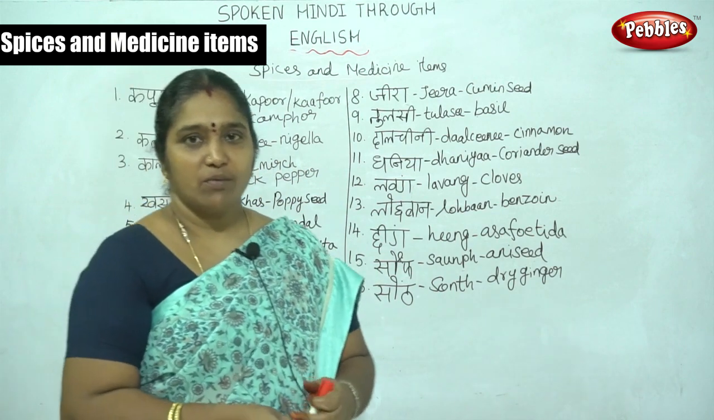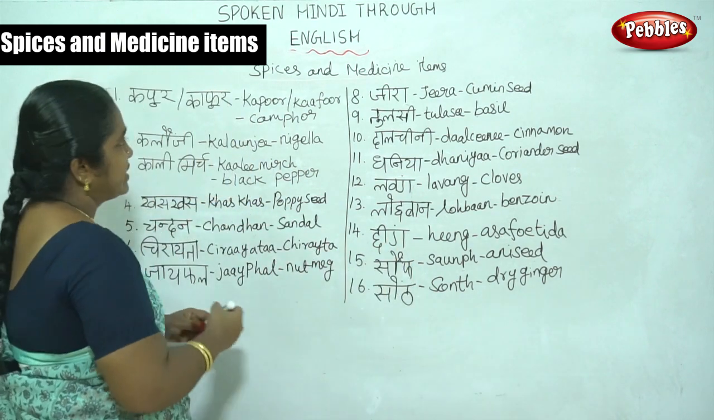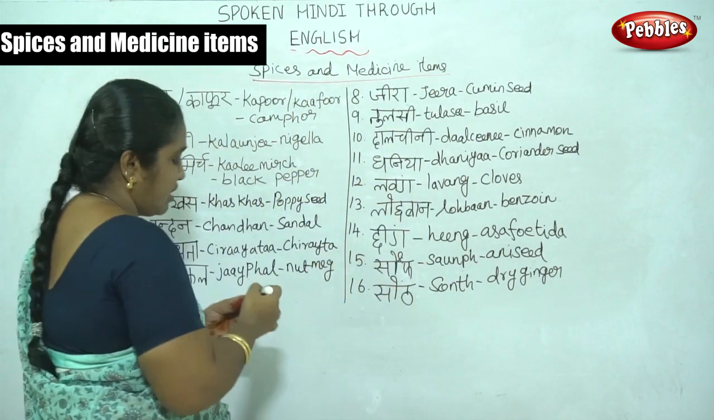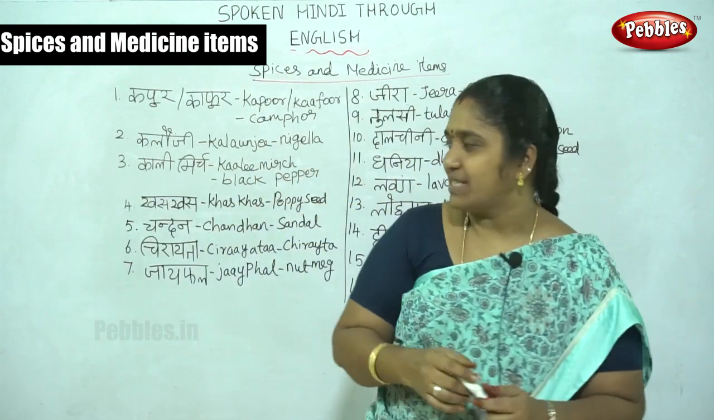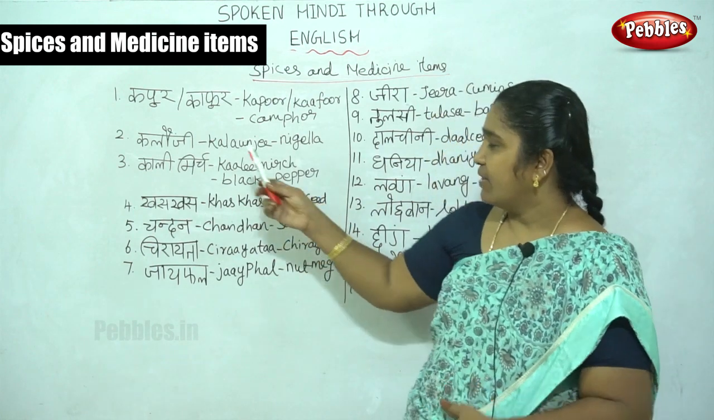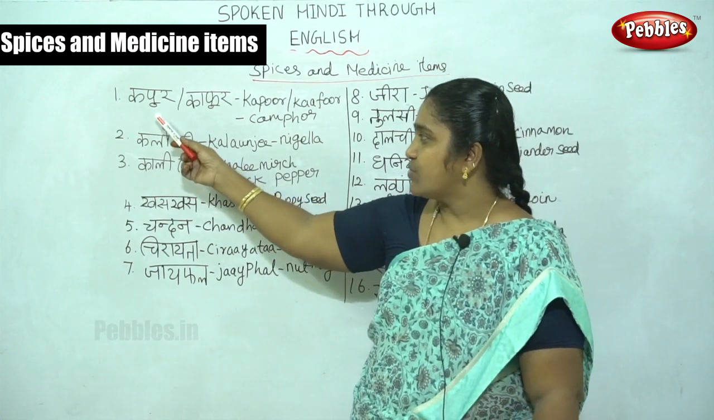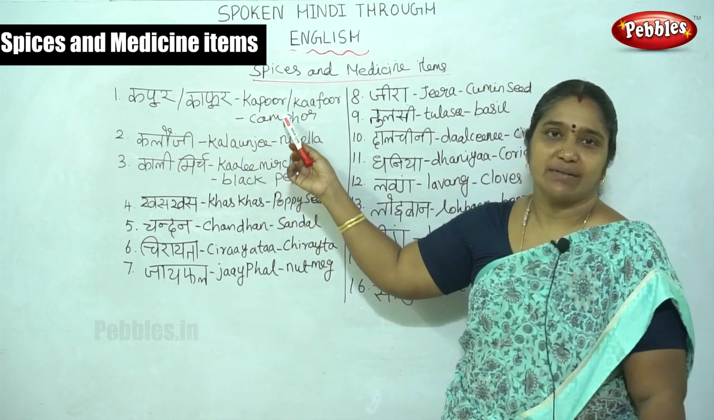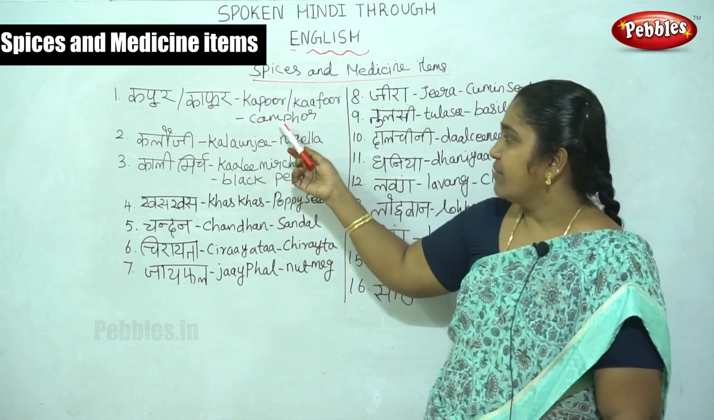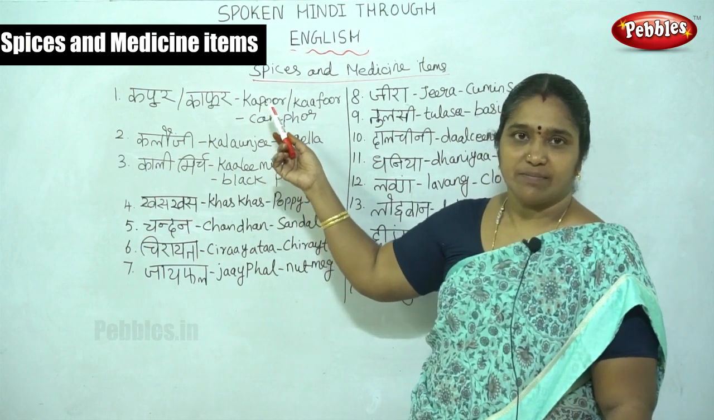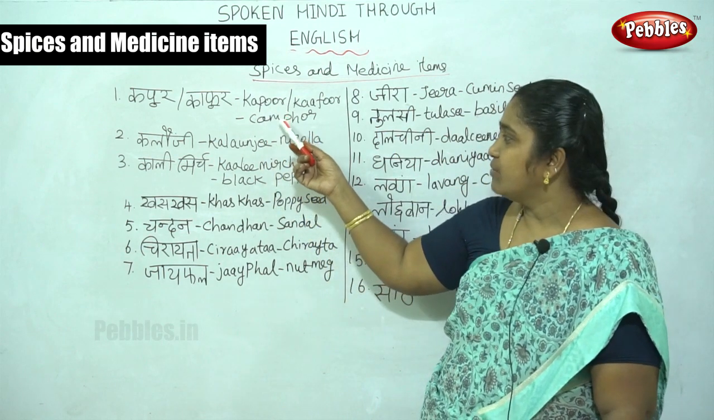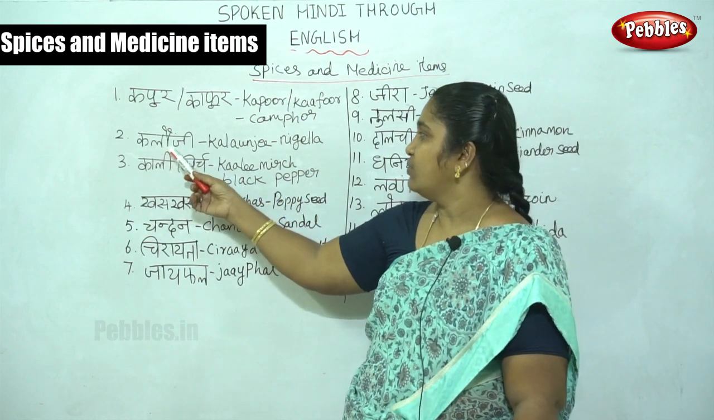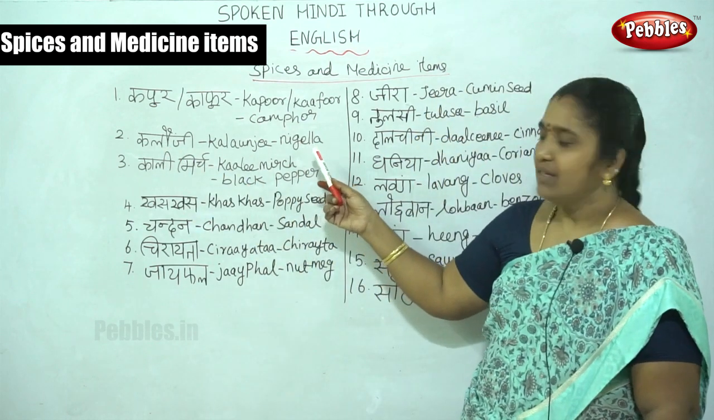Now we can go here. Spices and medicine items. The names of spices and medicine items in Hindi. Here we see the first one, kafoor. Kafoor is camphor. We use it in pujas. Then kalaunchi means nigella.